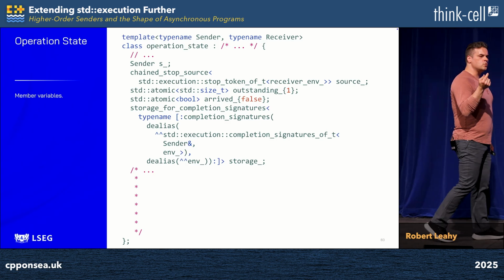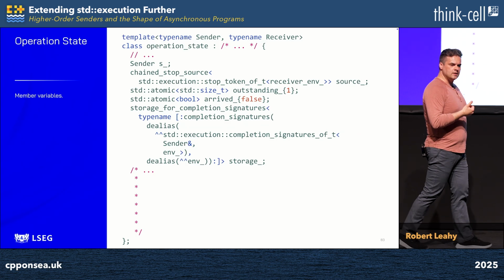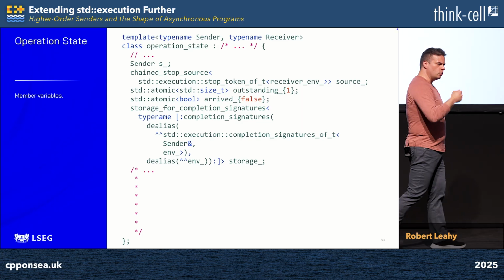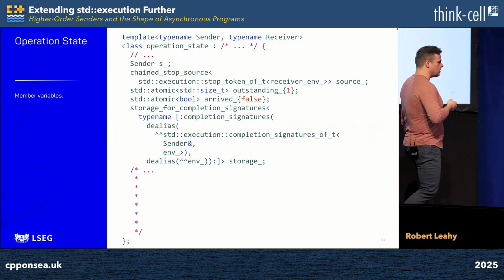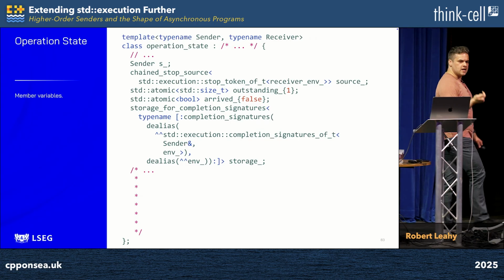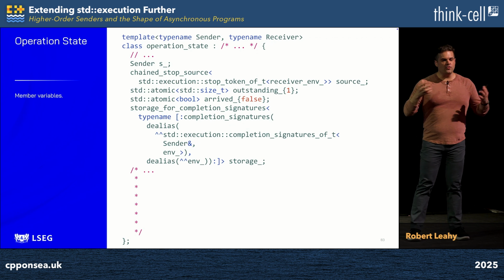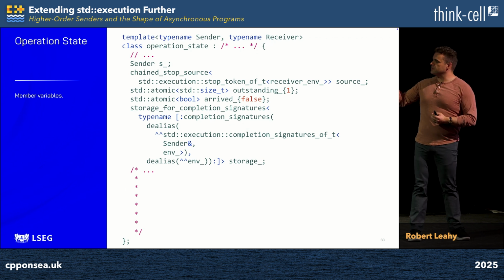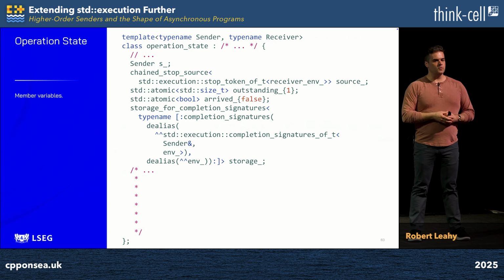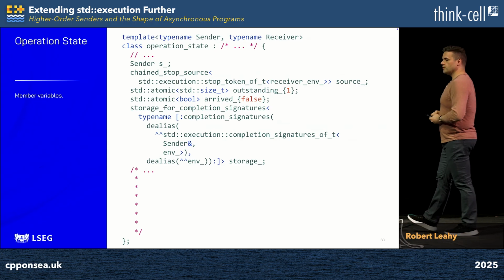And we know that function returns a reflection of a type which represents all the ways in which we can complete. This is the type we want to pass in as the only template argument to storage for completion signatures. And so we use a reflection splice operator to reify that type and pass it as the first template argument to our template. That gives us the storage type that we want. We simply name it storage underscore, and we're done and we can move on. A lot of characters, but the operation overall is quite simple.